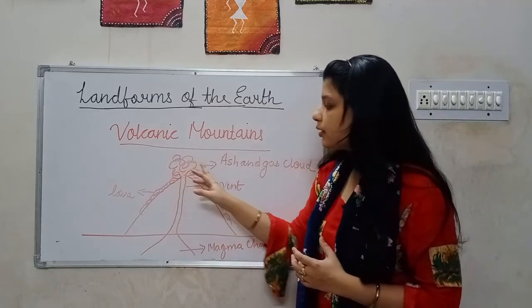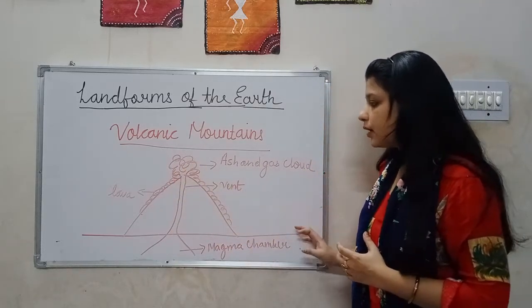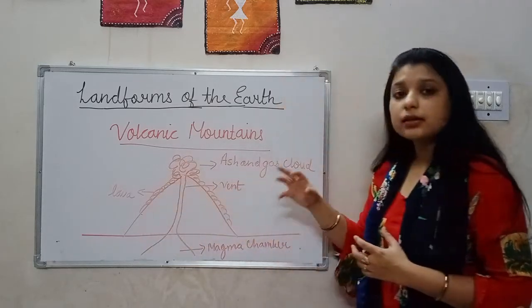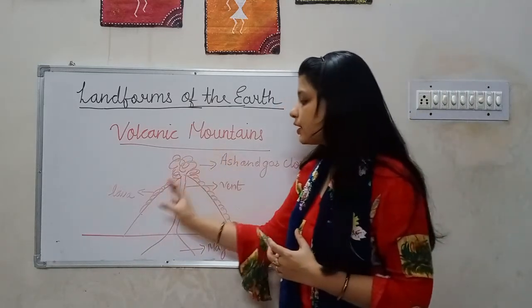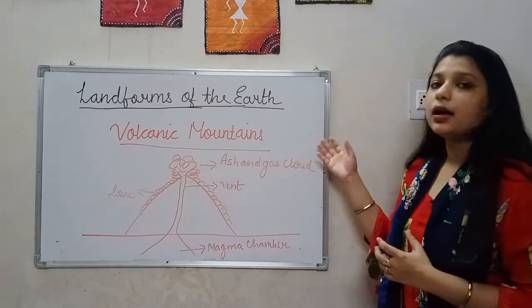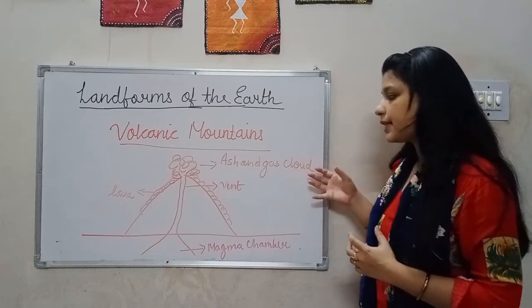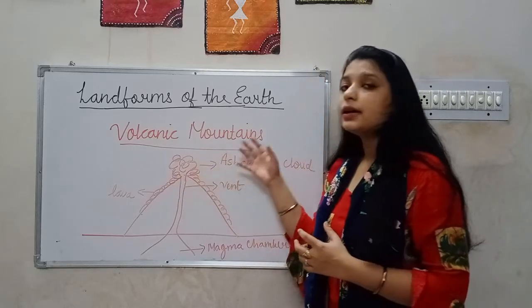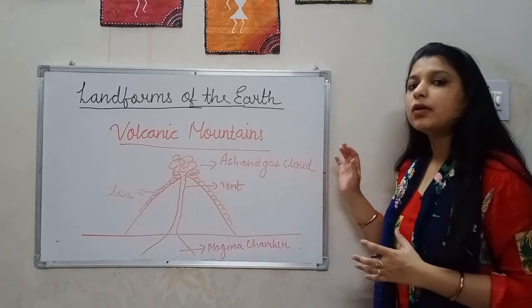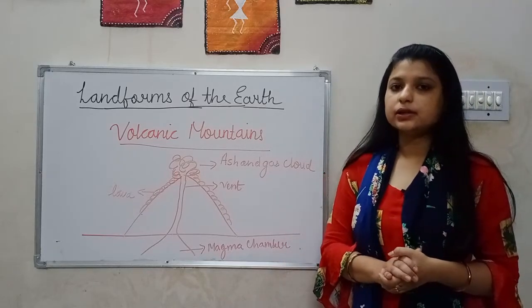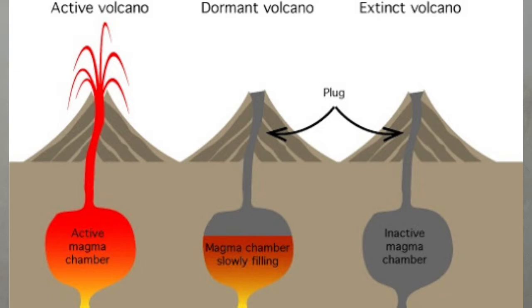Through this opening the magma comes out in the form of lava. It flows down and it takes years to form a cone shaped mountain called volcanic mountain. Here we can see the ash and gas cloud which is formed here. It cools down and forms a volcanic mountain. We have three types of volcanic mountains. One is active, second is dormant, and third is extinct volcanoes.